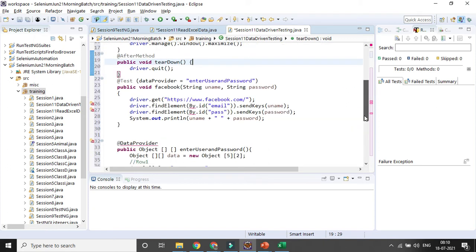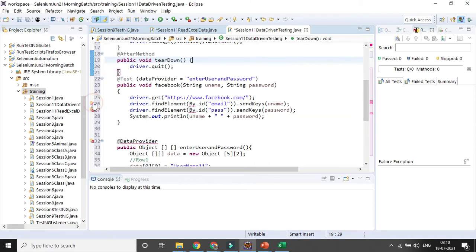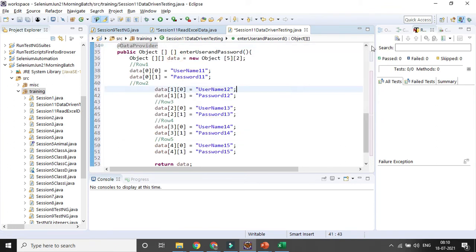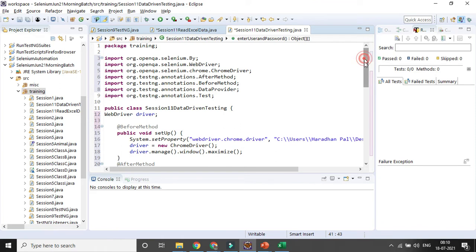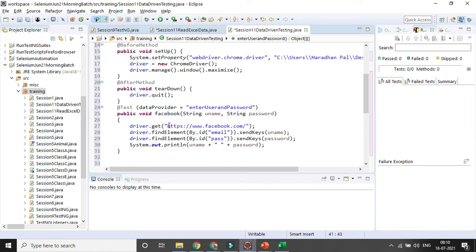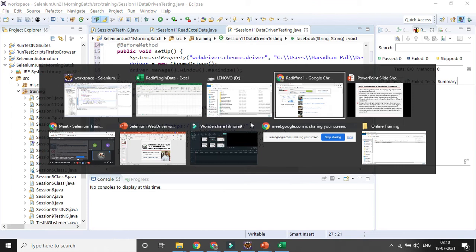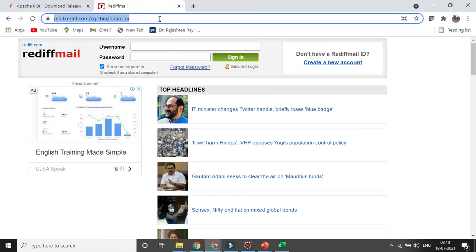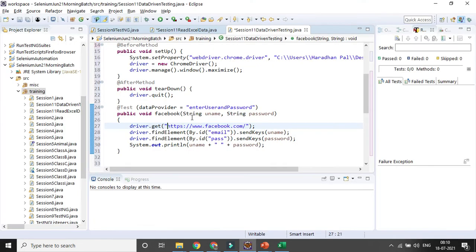Okay, and here also I can import By, and here also I can import the DataProvider, right? So that's why your error message is gone. I am not writing anything new now. Now let's try to change it: instead of Facebook I will read the data from Rediff mail. So let's change the URL here, and the method name I can change too, instead of Facebook, to Rediff. So that is the method name I have changed here, okay.